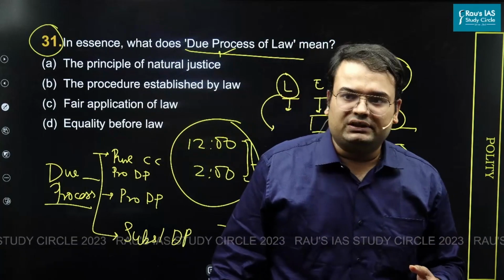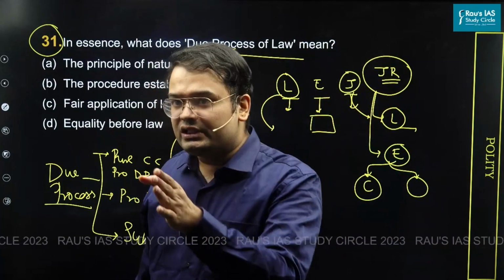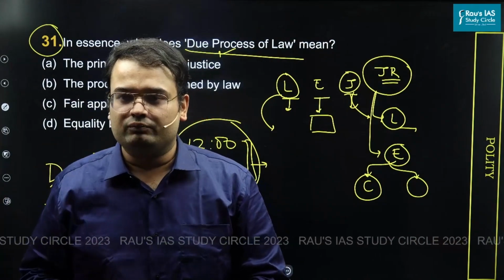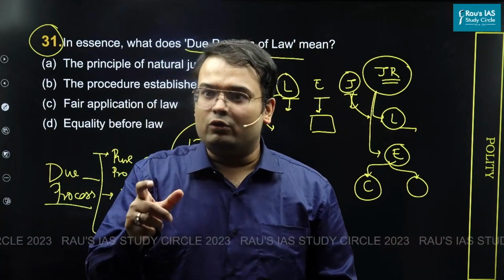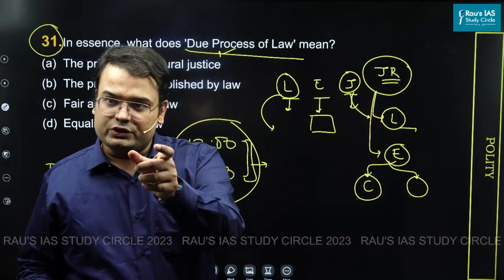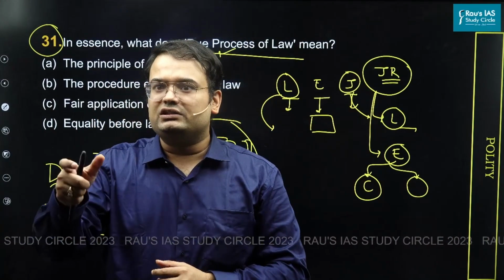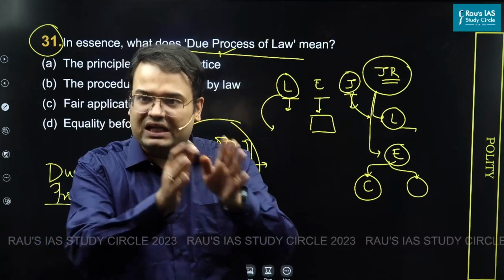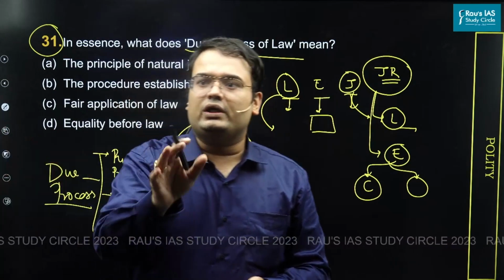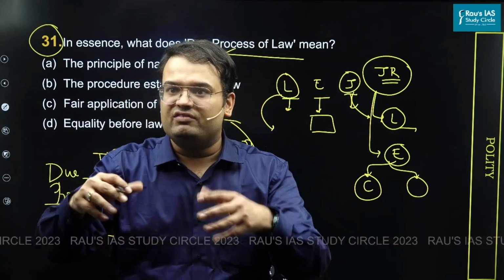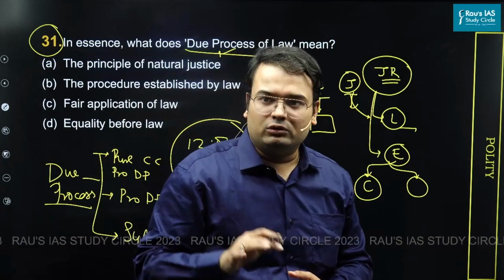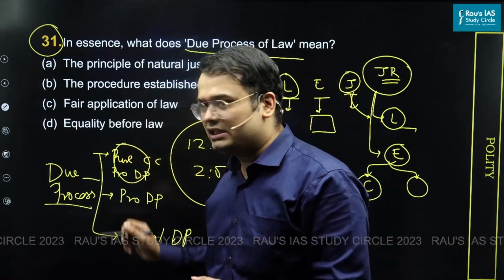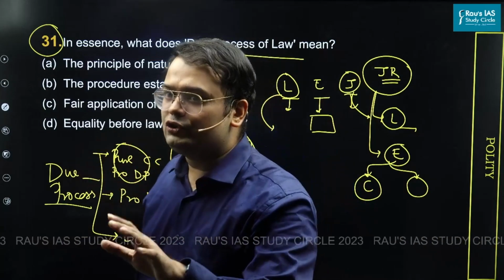Pure procedural due process essentially says that, well, judiciary, you have been given the role of ensuring things are happening as per the constitution. If a law has been made, all you need to check is whether a simple majority was achieved in Lok Sabha, whether a simple majority was achieved in Rajya Sabha, and whether it has been assented to by the president. If that is the case, it is not your business to intervene in what the legislature believes to be a good or bad law. This is what we call pure procedural due process.